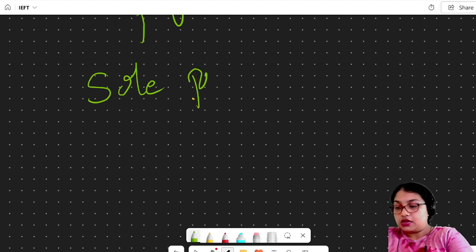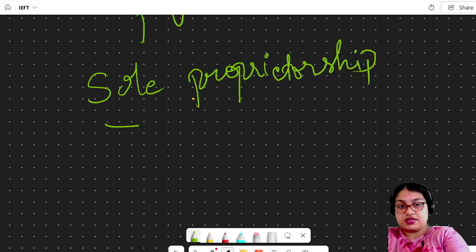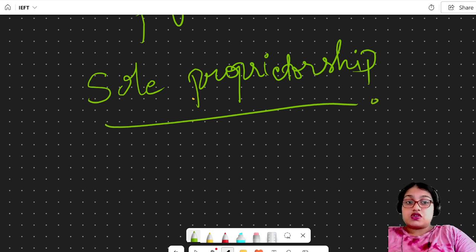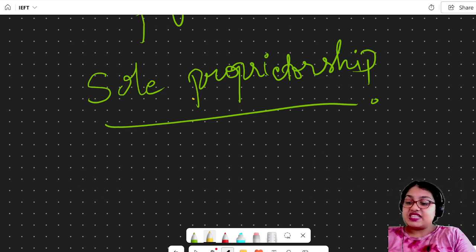These are all different types of firms. Sole proprietorship is a very simple and the most common form of business ownership. What does that mean? There is only one person, and this person gets the whole profit. Whatever business that firm is getting, everything goes to one particular person, and the business's existence is entirely dependent on the owner's decision.